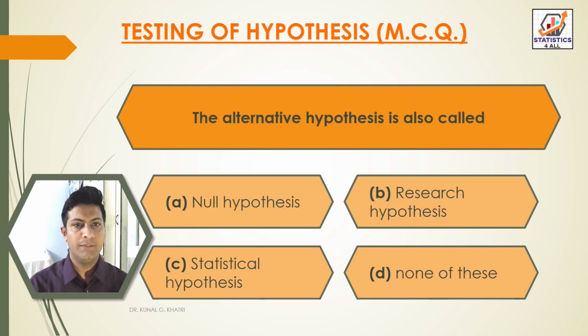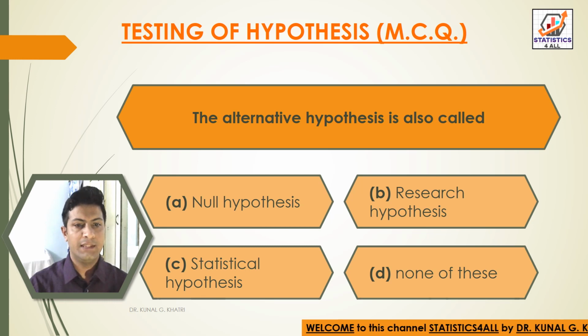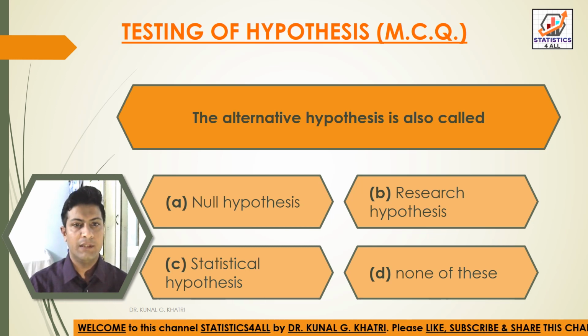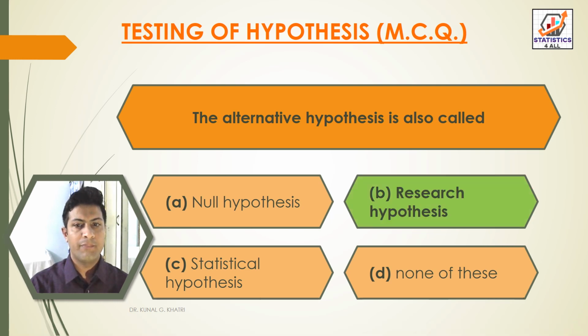Next question, the alternative hypothesis is also called option A null hypothesis, option B research hypothesis, option C statistical hypothesis, option D none of these. So here we have answer Option B, that is research hypothesis. The alternative hypothesis is also called research hypothesis.